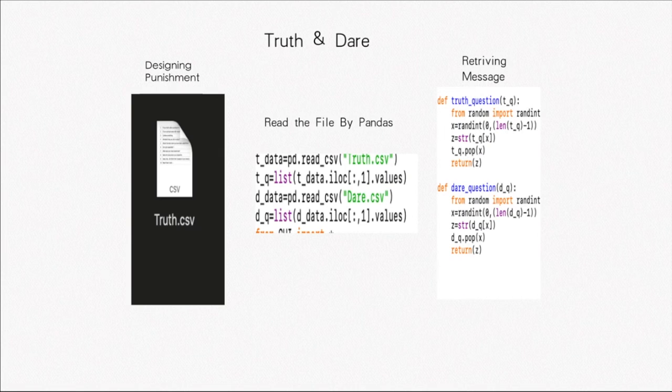And finally, we are going to discuss how our Truth&Dare program works. We first create this truth.csv file for designing the punishment, and after that we import the pandas module to read the file and store the information in our computers. And finally, we define this function as choose questions and dare questions to retrieve the message from this file.